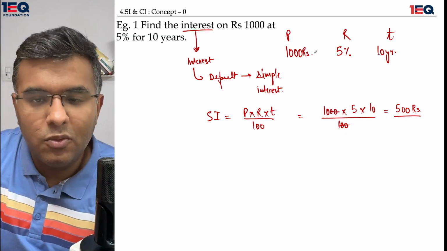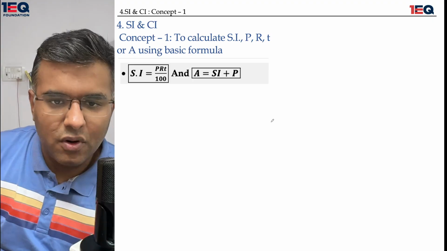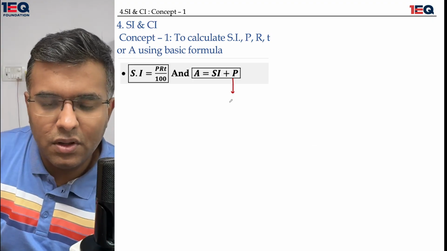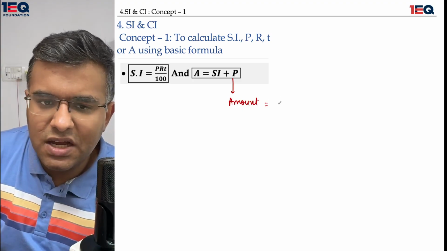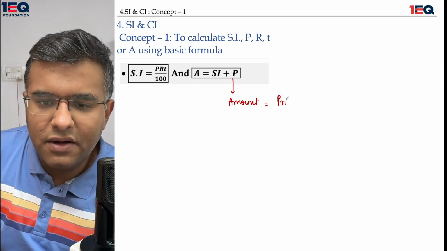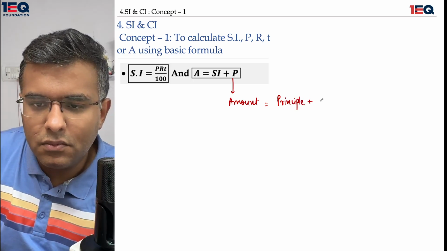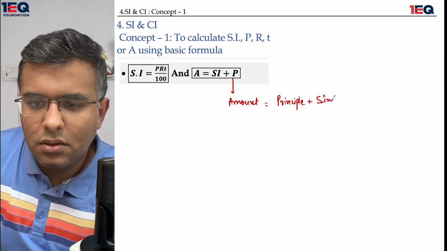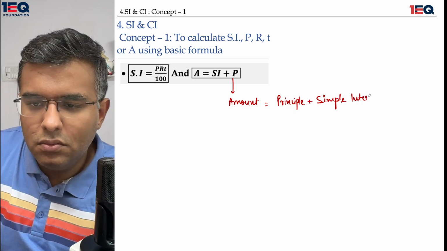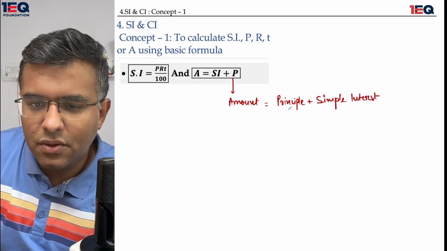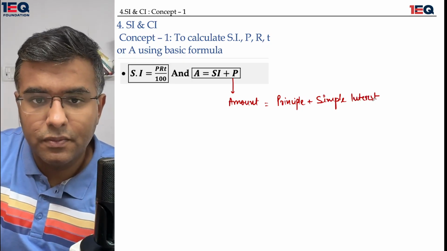I'll move on to the next point. This is the same thing which I've talked about. The only difference is the amount that we're talking about here. Amount is the final thing which I ultimately have to return. That will definitely consist of the principal plus the simple interest.